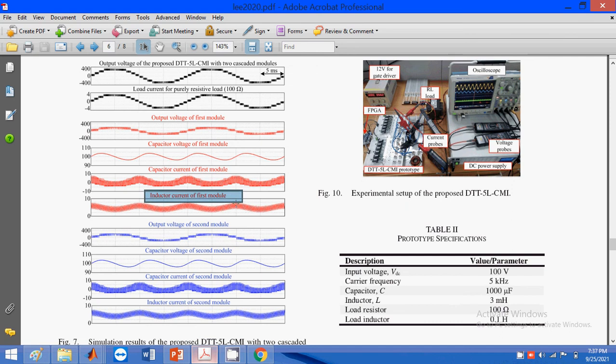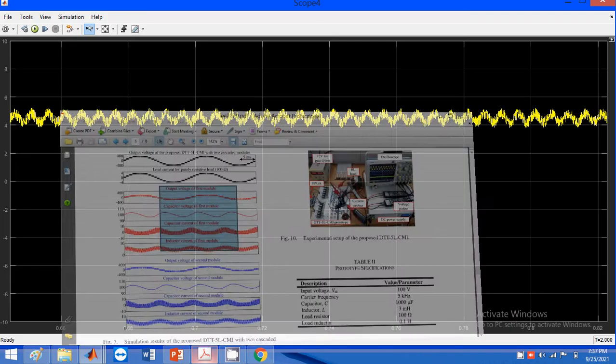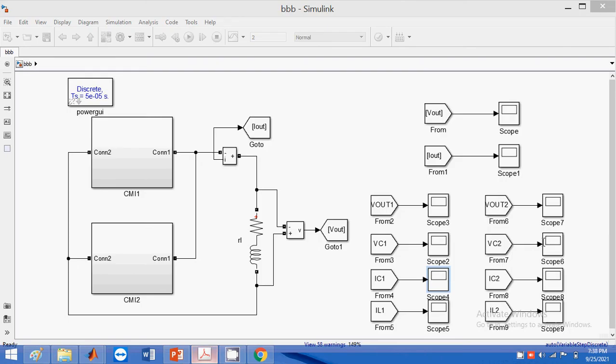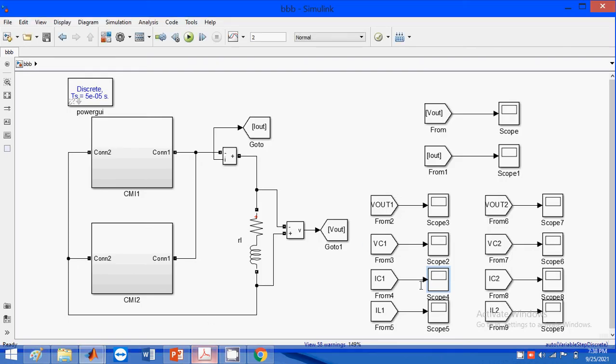Here these results are for this cascaded multilevel inverter 1, and these results are the output results for these two cascaded multilevel inverters. So here we discussed the results of the proposed method. Also, in tabular form they mentioned the load parameters.